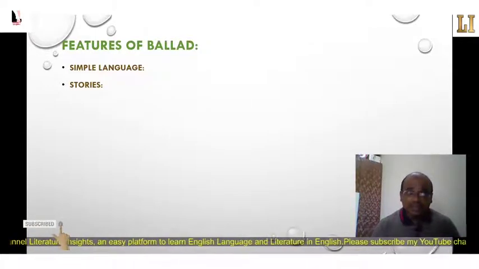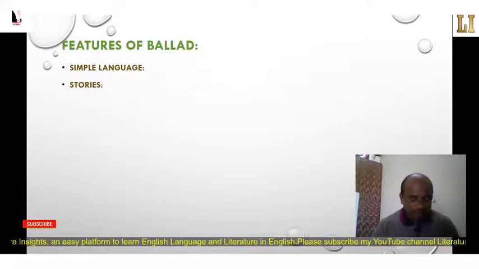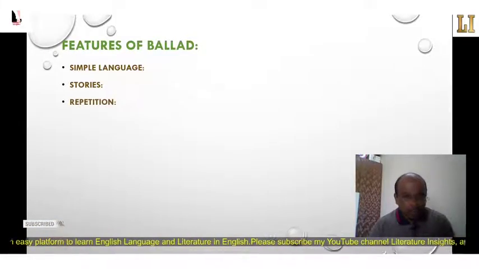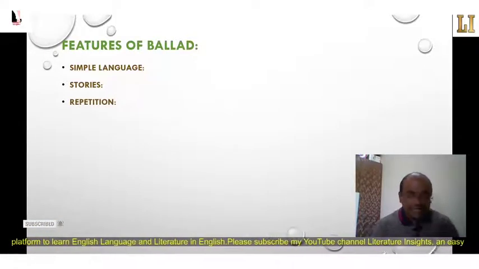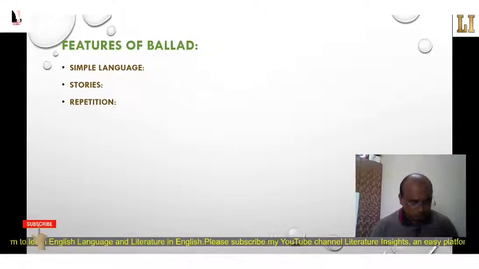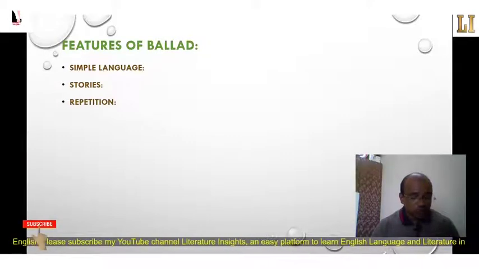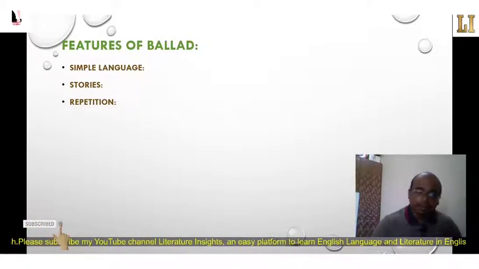An example of this feature is John Keats' ballad La Belle Dame Sans Merci. Then repetition. A ballad has a refrain, the repeated section that divides segments of the story. The refrain is a phrase or line which is repeated again and again after the stanza or quatrain. Many ballads employ incremental repetition, in which a phrase recurs with minor differences as the story moves forward.